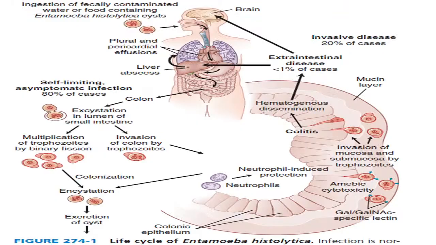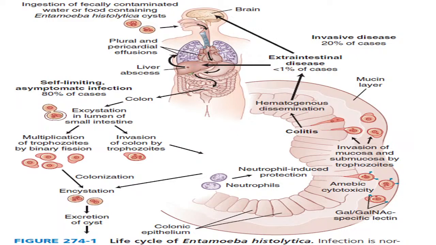Now the life cycle of the parasite. The infection occurs due to ingestion of fecally contaminated water or food, contaminated with Entamoeba histolytica cysts, which are usually hard to kill.